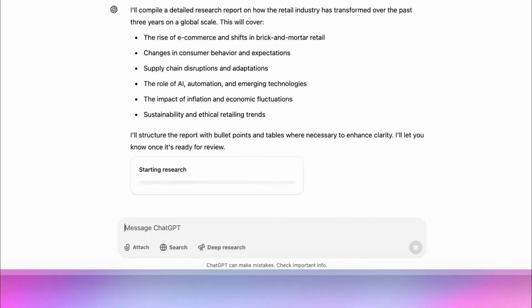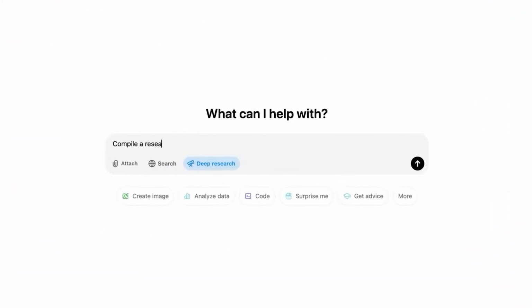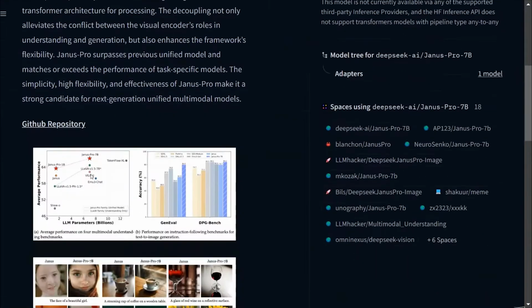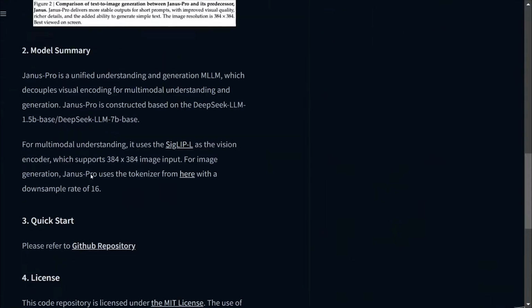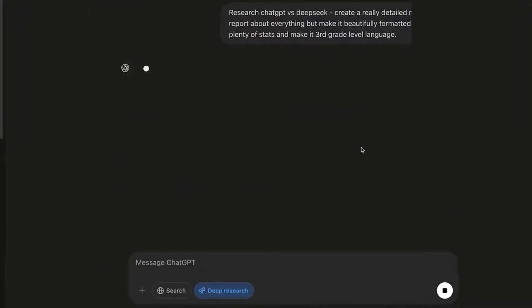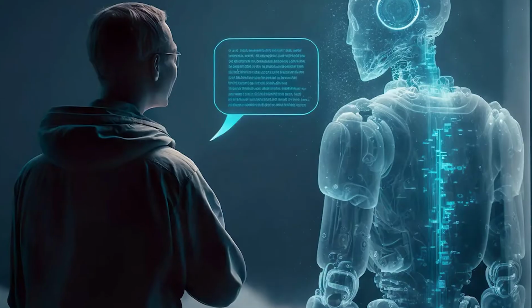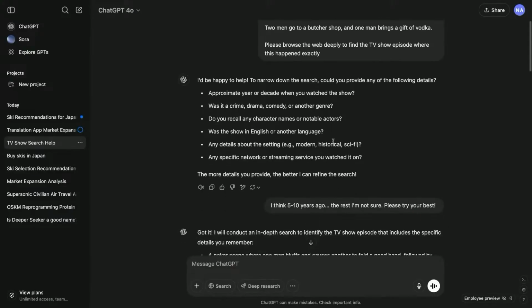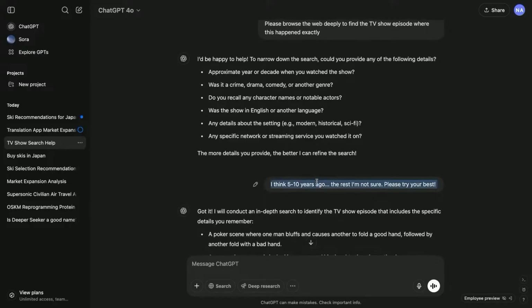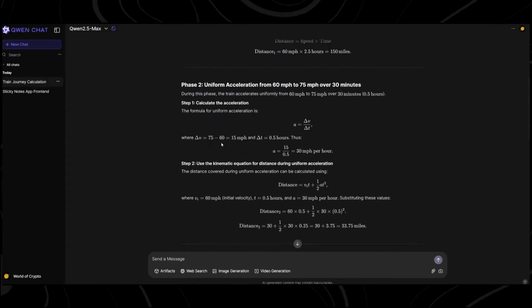However, one major distinction remains. O3 Mini is still a closed-source model. Unlike DeepSeek R1, which allows anyone to modify, retrain, or integrate it into their own systems, OpenAI continues to keep its models proprietary and locked within its ecosystem. This raises a critical question. Will users and developers stay loyal to OpenAI, or will they migrate to DeepSeek's more open and flexible approach?